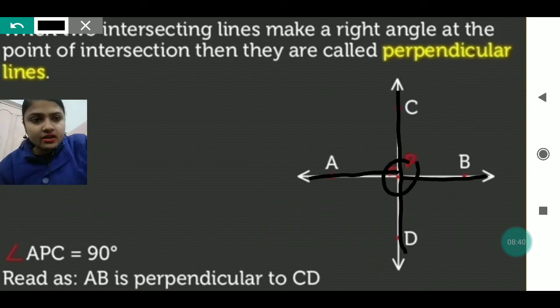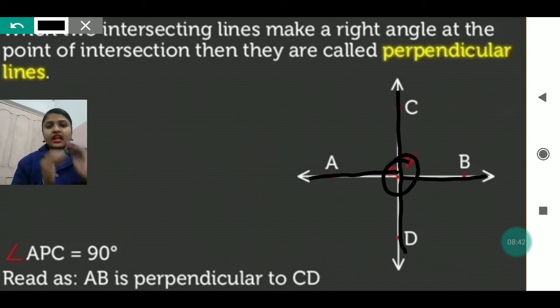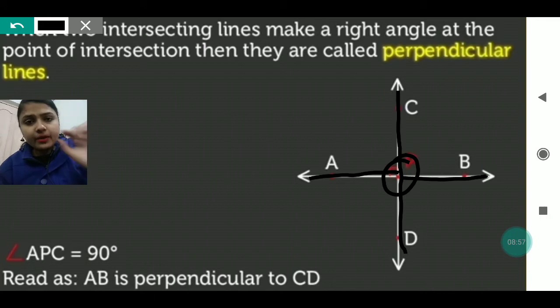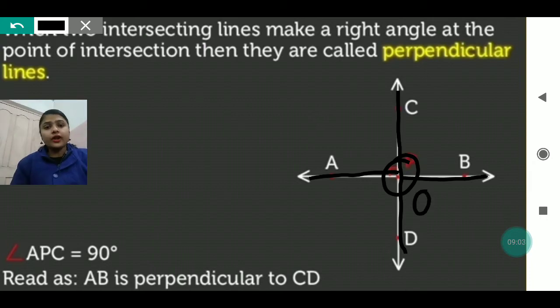Intersecting means they are meeting at a point. If lines are meeting at a point, all those lines are intersecting each other. C is intersecting, B is intersecting, A is intersecting, and D is intersecting, because all are meeting at a particular point. The name of this point is O. They all are meeting at point O.